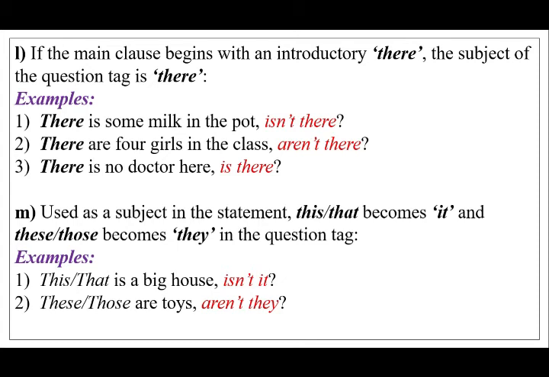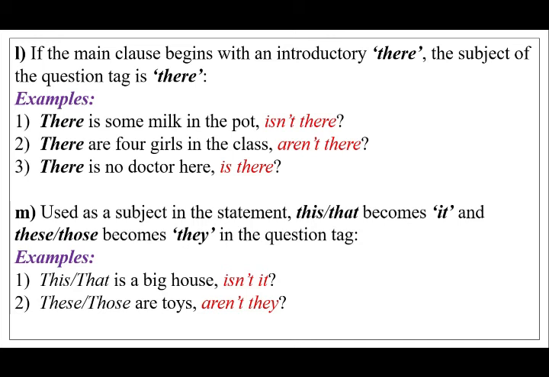It means that if the subject of the statement is this or that, then the subject of the question tag will be it, and if the subject of the statement is either these or those, the subject of the question tag will be they.